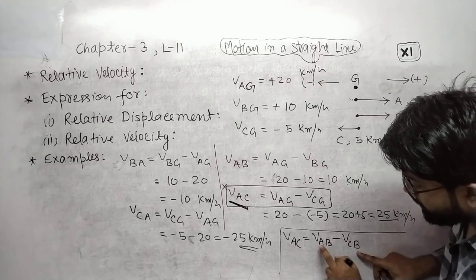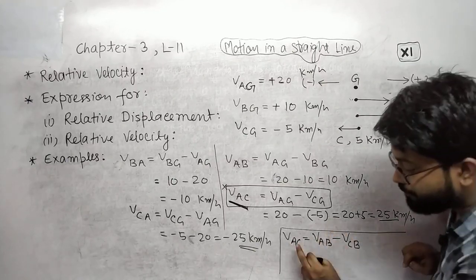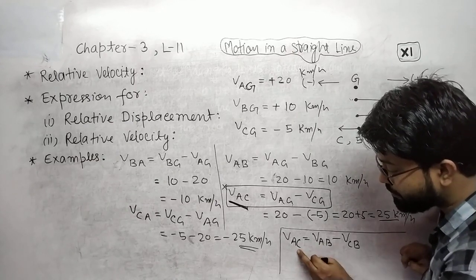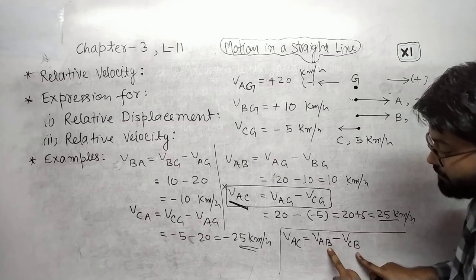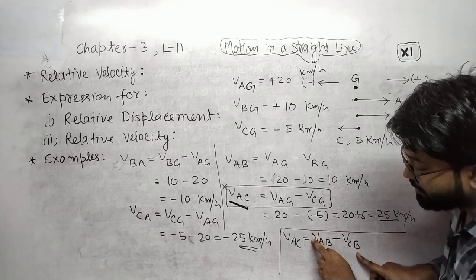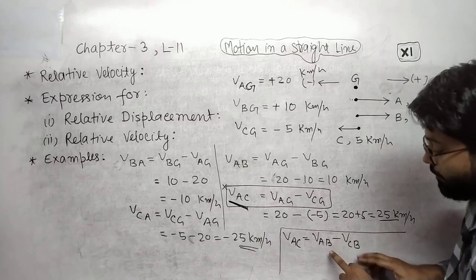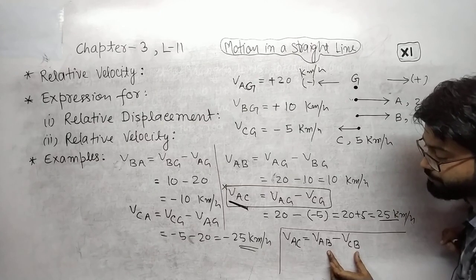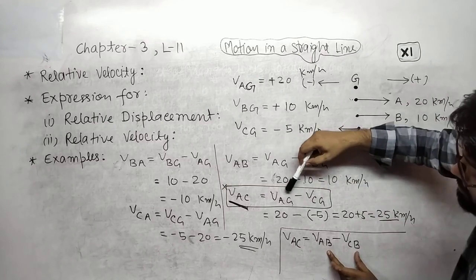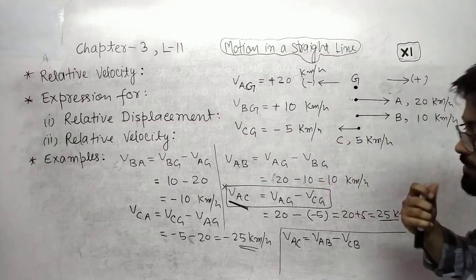If this is A, there should be A. If this is C, there should be C. But for these two, for example, it is velocity of A with respect to B and velocity of C with respect to B, because both these terms are the same. Here you will see velocity of A with respect to ground and velocity of C with respect to ground. The answer will be the same. How?